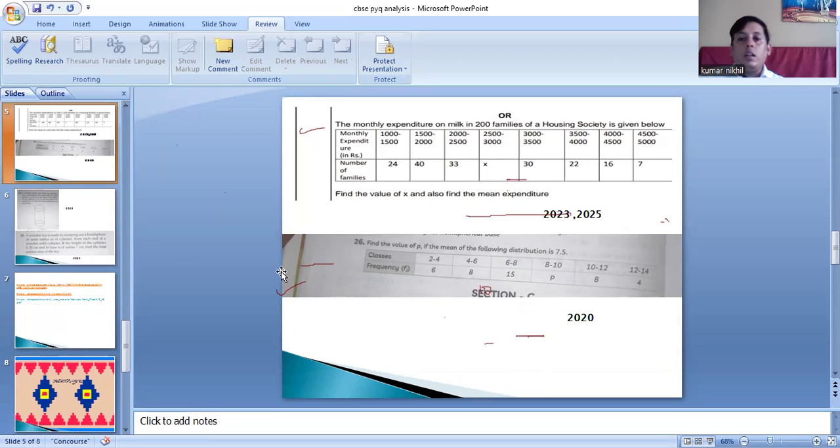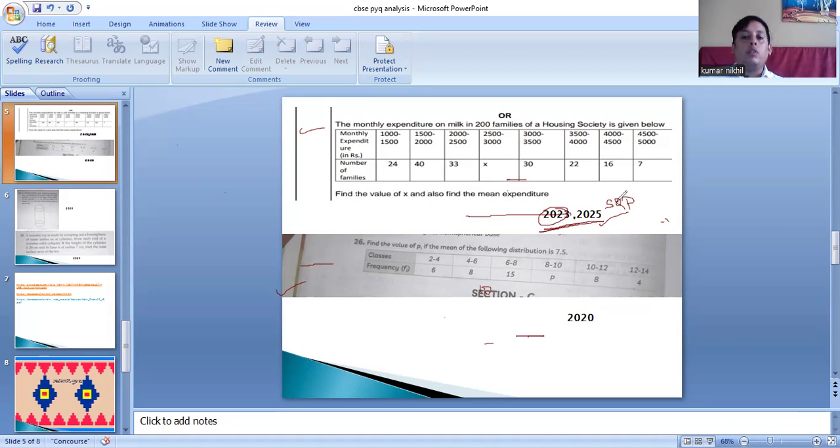In this section, see, this has been coming in 2023 and 2025. This is from the mean, median, mode. This one has come in 2023 and 2025, the 2023 main paper and the 2025 SQP, and it is exactly the same question.